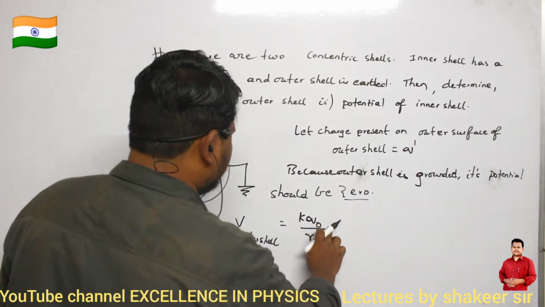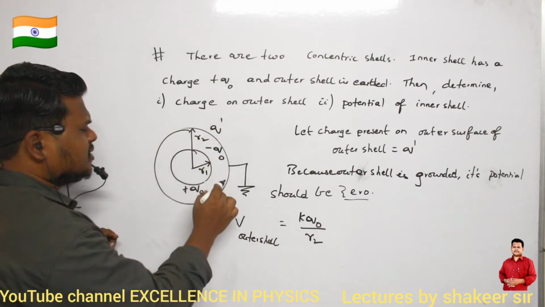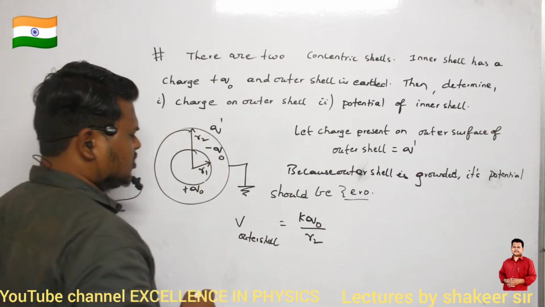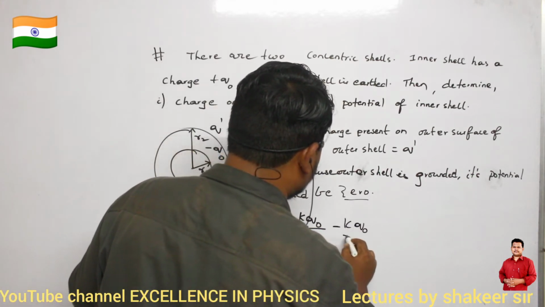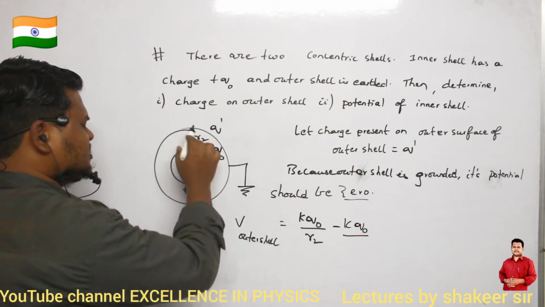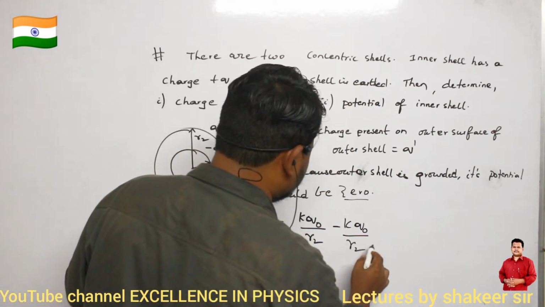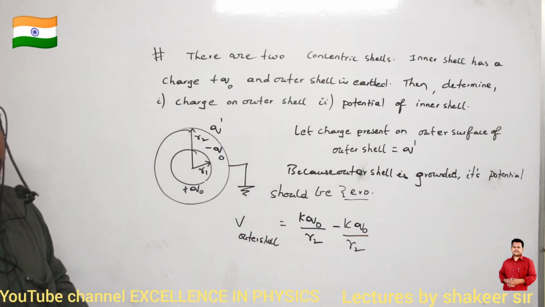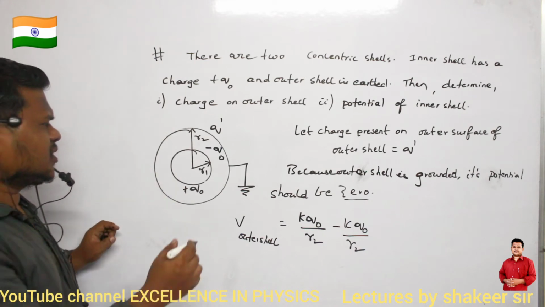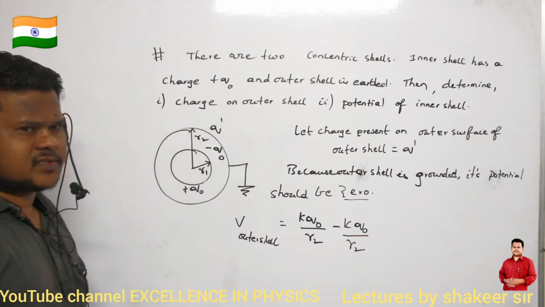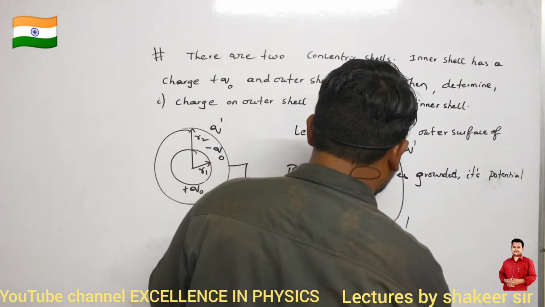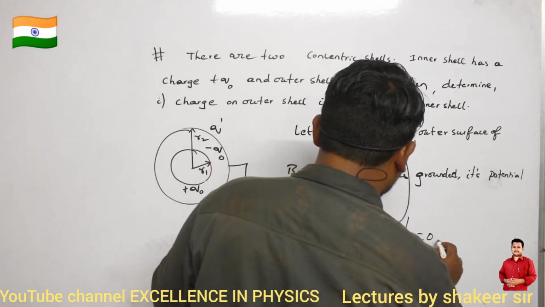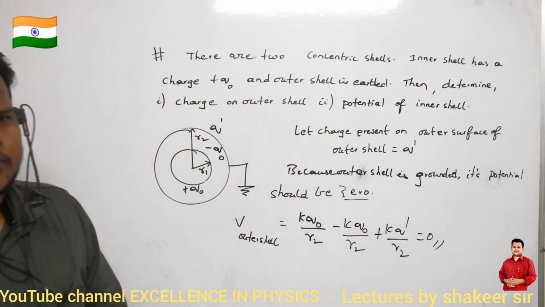Okay. Then what is the potential due to minus Q naught amount of charge? Potential due to minus Q naught amount of charge is minus K Q naught divided by the radius of this shell, which is how much? Radius of this shell is R2. That's all. Similarly, what is the potential due to Q dash amount of charge? Potential due to Q dash amount of charge is K Q dash divided by R2. Total it should be how much? Total it should be equal to 0.